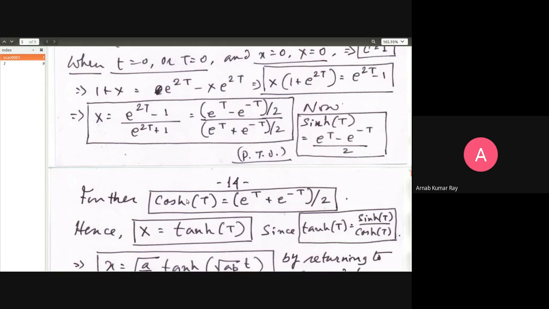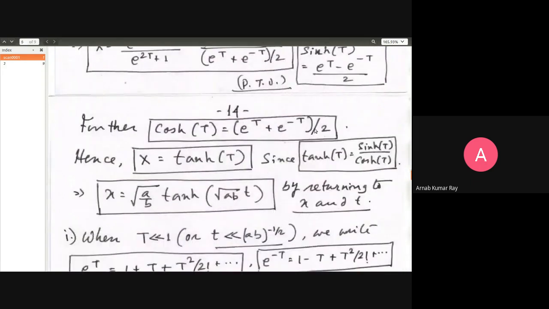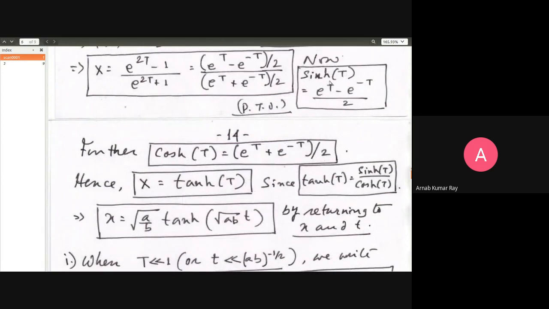And the denominator is e raised to t plus e raised to minus t by 2. This function is the sine hyperbolic function, and this function is the cosine hyperbolic function. You may not have directly worked with hyperbolic sine or cosine functions, but at least you should be familiar with these forms. This sort of form appears also in complex numbers.